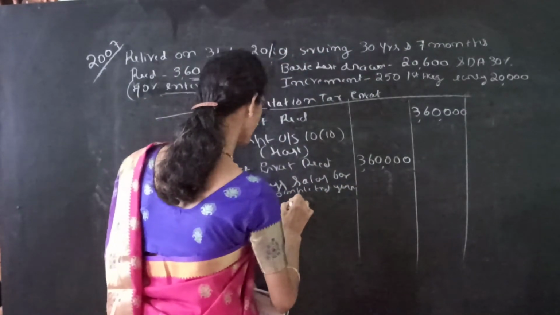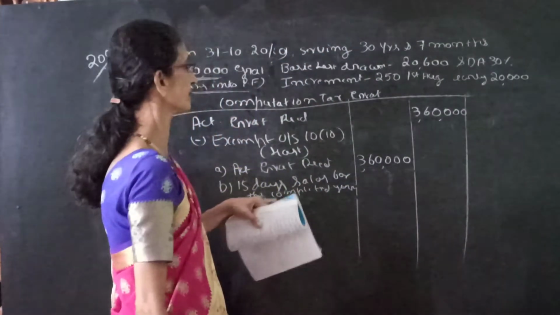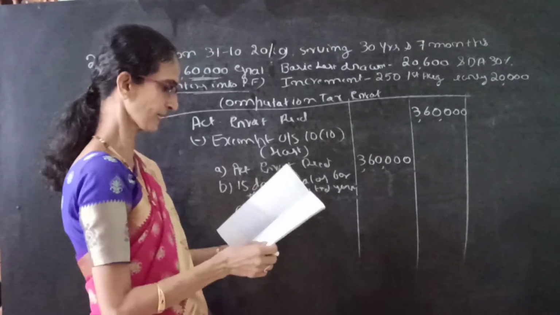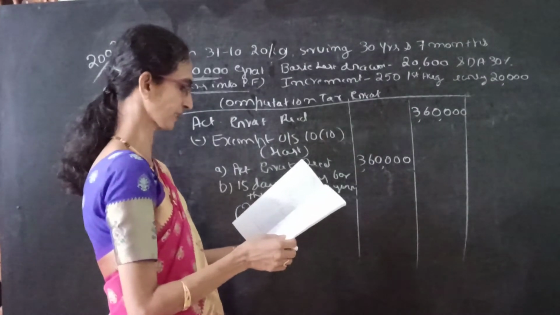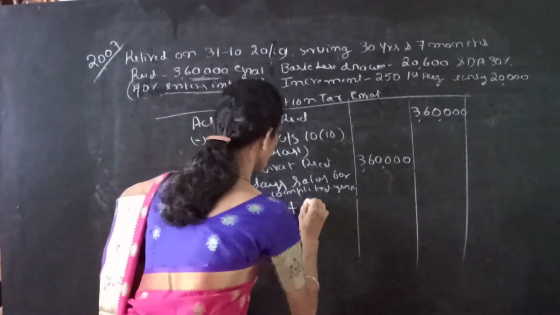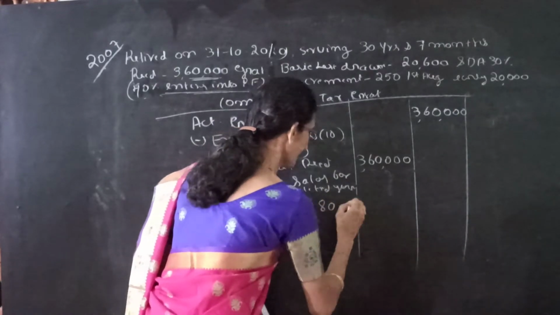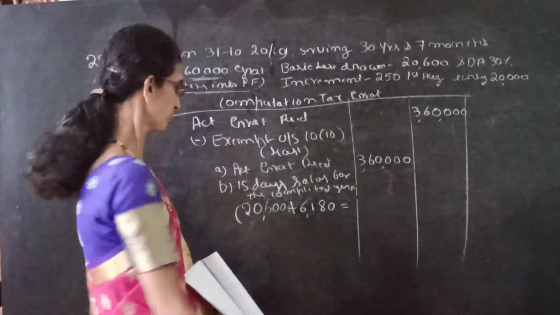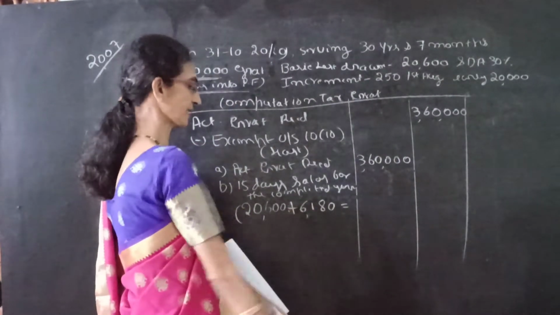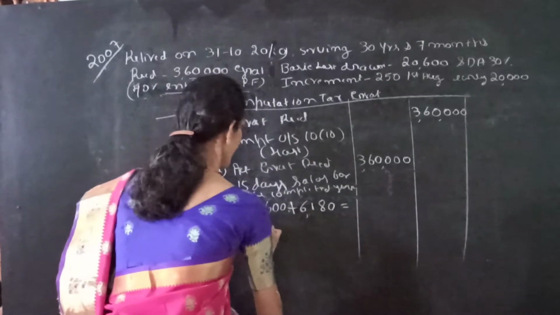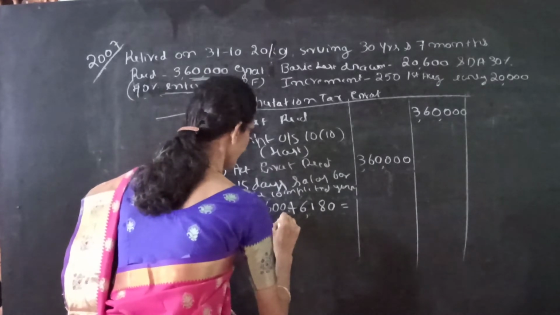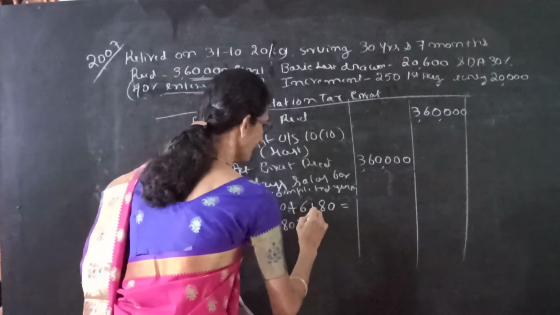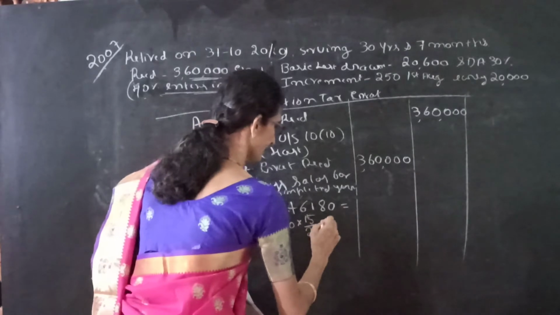So 20,600 plus 30% of 20,600. 30% of 20,600 means it is 6,180. Percentage of commission is not given in the problem. So 20,600 plus 6,180, it is 26,780.